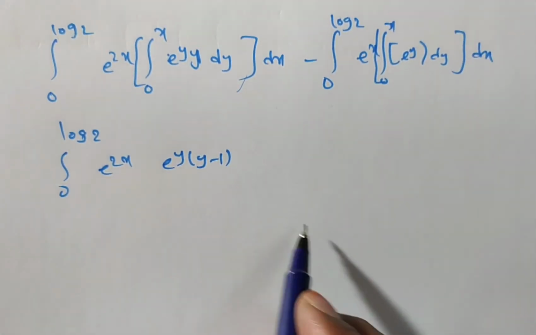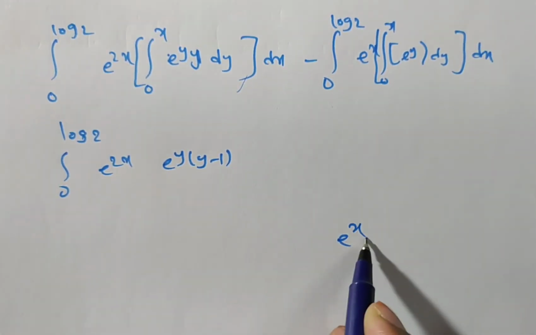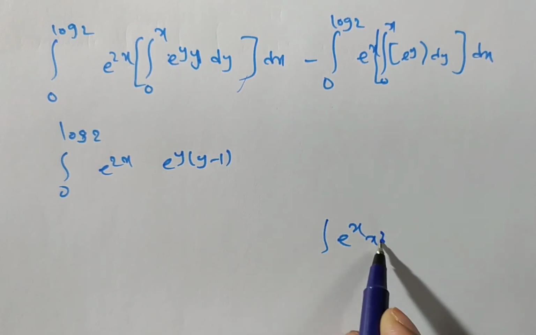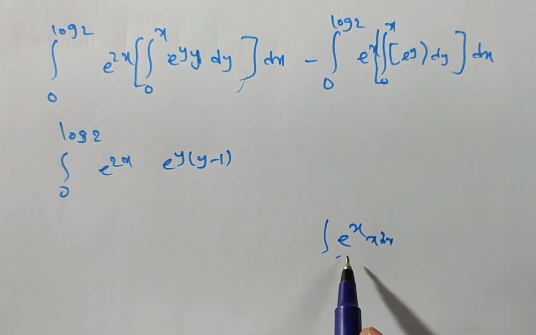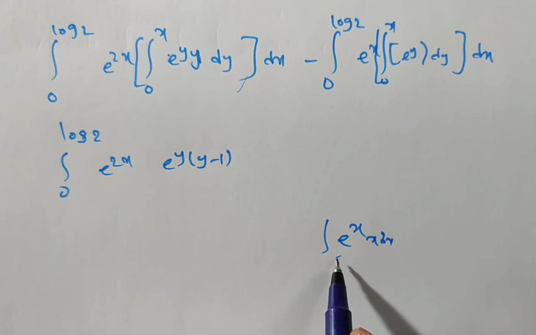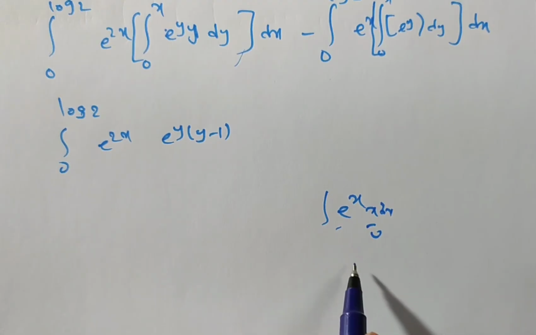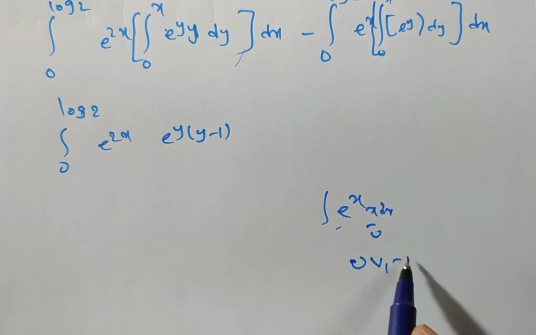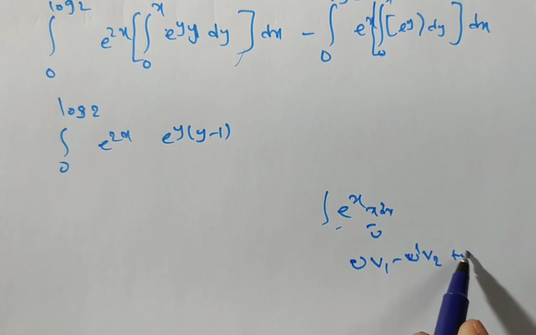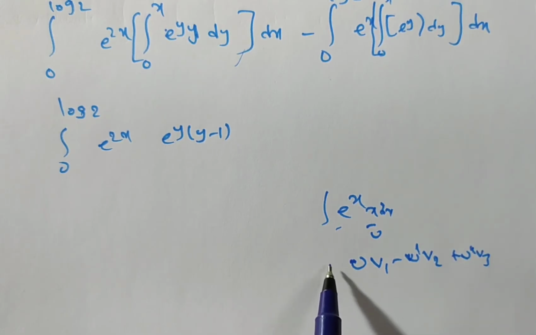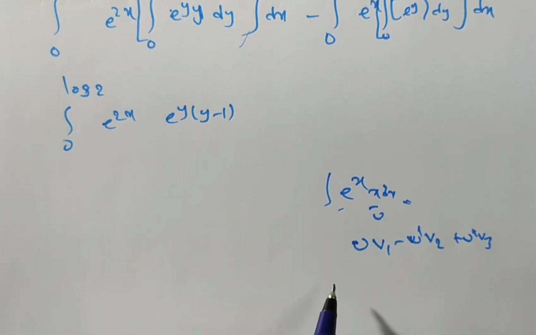You see this is e power x into x is there. UV rule you have to apply. Which one is u and which one is v is nothing but the derivative of u should be decreased. Like that we have to take. E power x if you take as a u, then e power x derivative e power x, again derivative e power x, again derivative e power x. So it never decreases. In this case you have to take algebraic polynomial as a u. So in this case you see you have u v1 minus u dash v2 plus u double dash v3. This is the formula we have from the Leibniz integral.